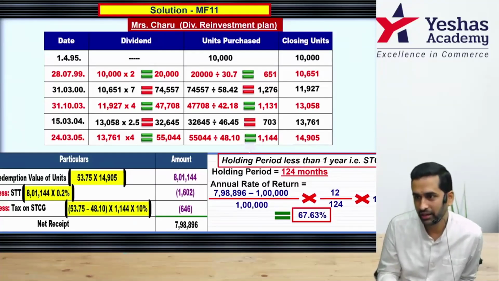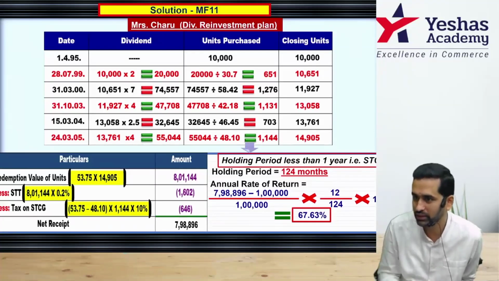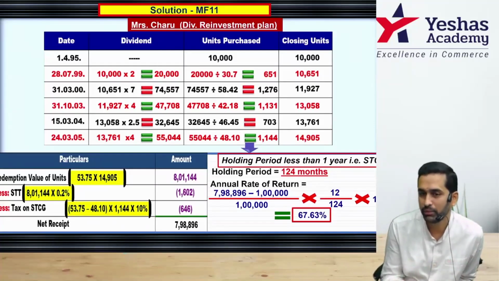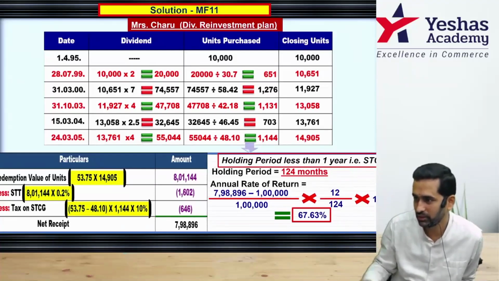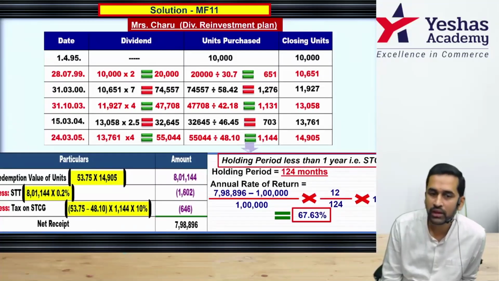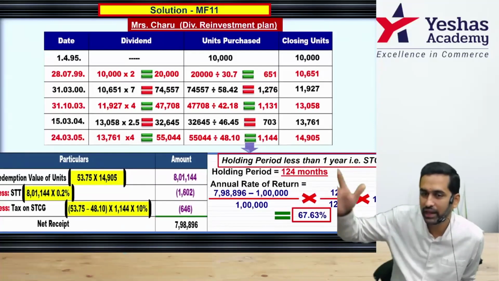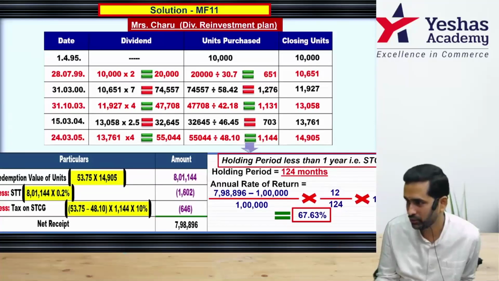But there are an equal number of people who will tell you that you should never mix an investment with an insurance. Insurance is for some other purpose altogether. Investment is for some other purpose altogether. Because the problem is, after many years, if there is a market crash and your fund value comes down drastically, even then you will get your 20 lakh only, the insured value. But 20 lakh after many years will be very less powerful. Therefore, many have this cautious approach towards mixing investment and insurance.